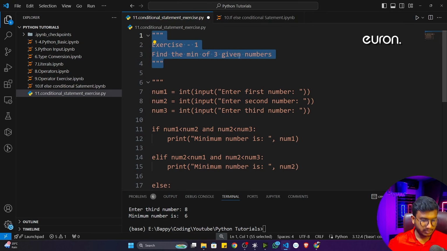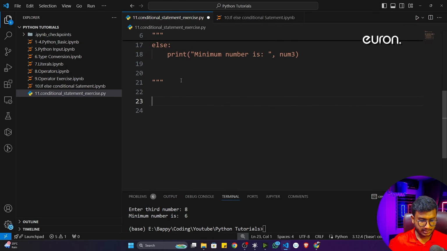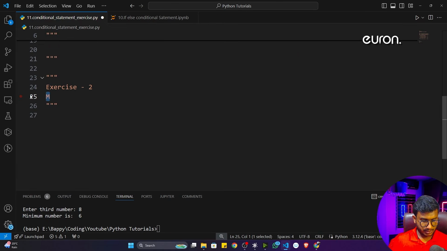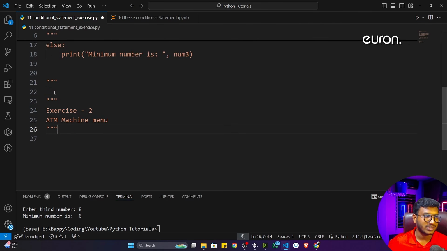Now I'll copy this exercise 1 heading, and here I'll mention my second exercise, and the exercise name would be ATM Machine menu. So we'll try to create one ATM machine menu. Okay, I think you know what menu options we have inside an ATM machine. I'll tell you what menu you can create here.